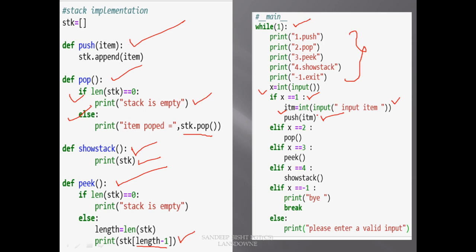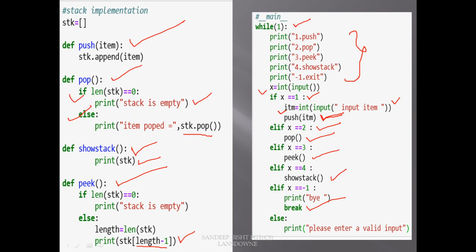So if x equal to 1, we will call the push function. If x equal to 2, we will call the pop function. If x equal to 3, we are calling peek, and if x equal to 4, we are calling the show stack function. And if x is equal to -1, we are just exiting out of this while 1 loop. So if the user wants to get out of the stack, or stop doing the push and pop thing, he or she can just write -1 and it will go out of the loop.